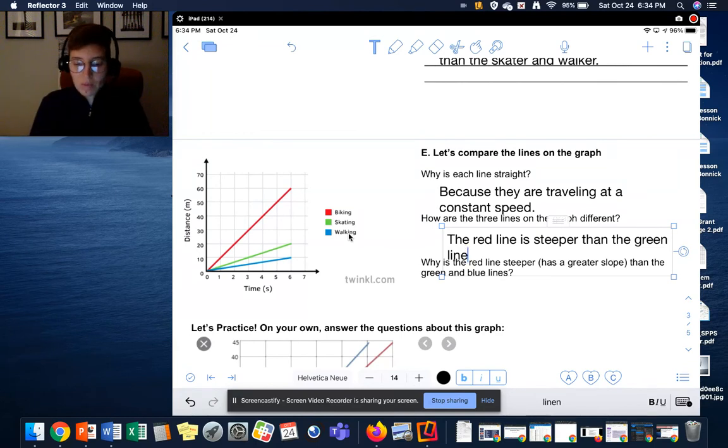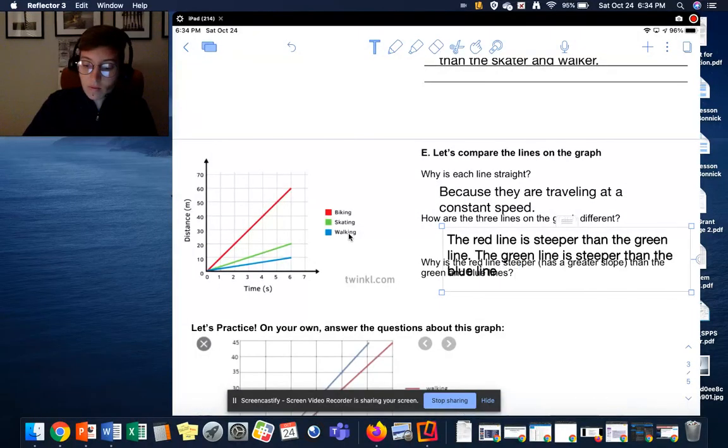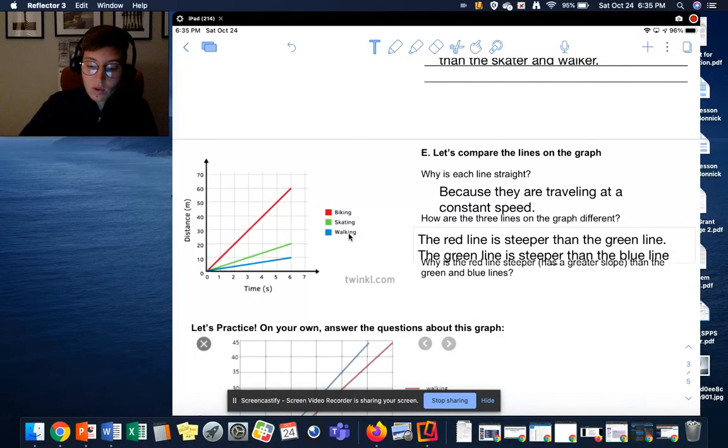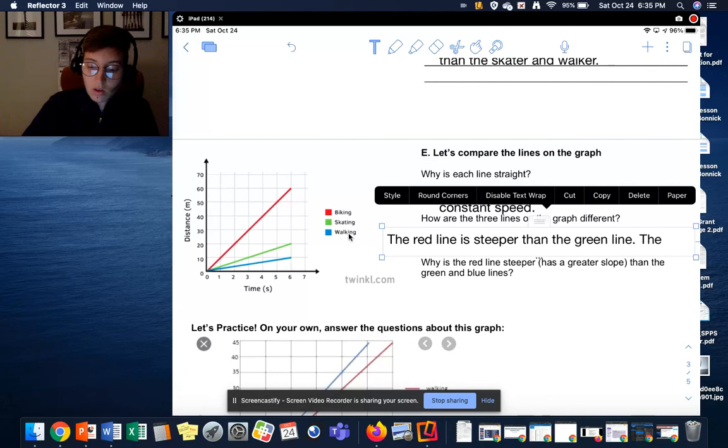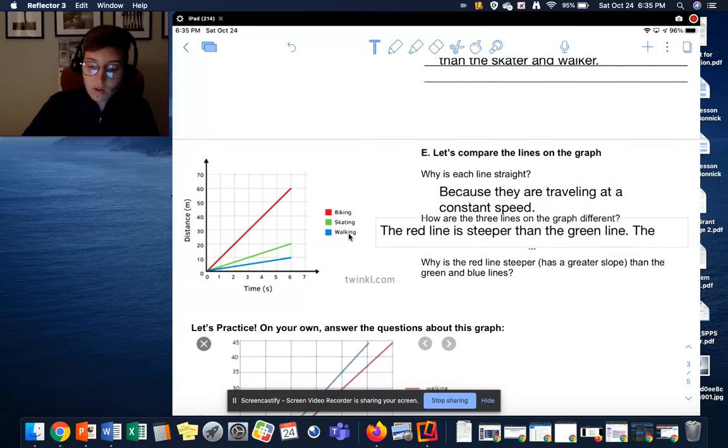The green line is steeper than the blue line. That's how they are different.